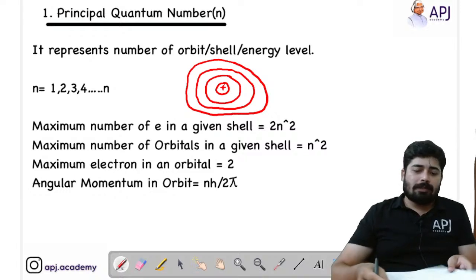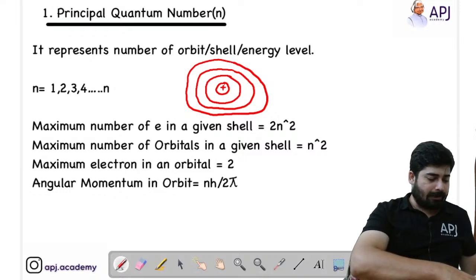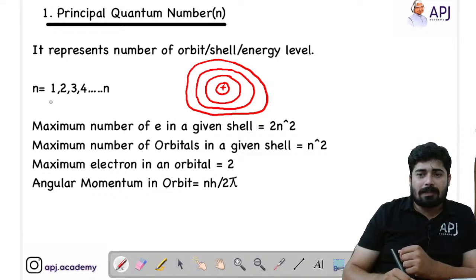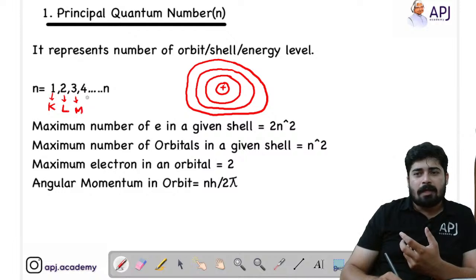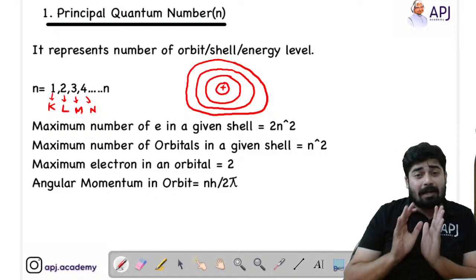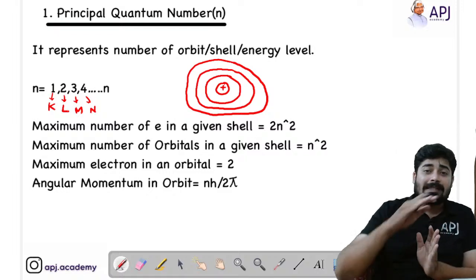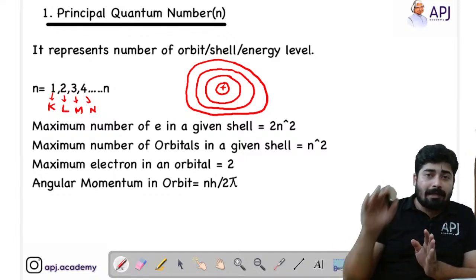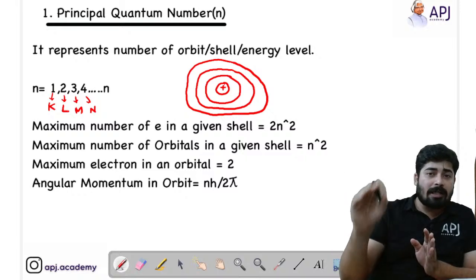See students, you might have studied this in your exam or in your classes, that the shells are also represented in alphabetical order. If it is the first shell, then we represent it as K shell. Second shell we represent as L shell. Third shell or third orbit we represent as M, and the fourth one we represent as N. Actually we deal with 7 shells because we have 7 periods. In the periodic table we have 7 periods, and each period corresponds to the number of shells.